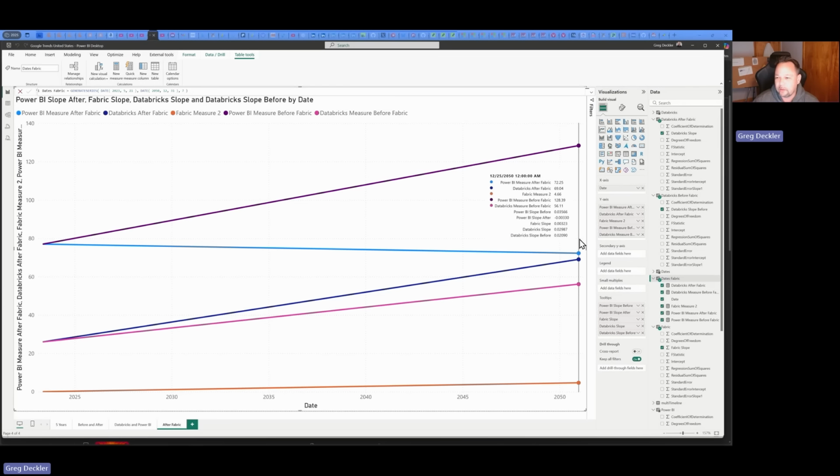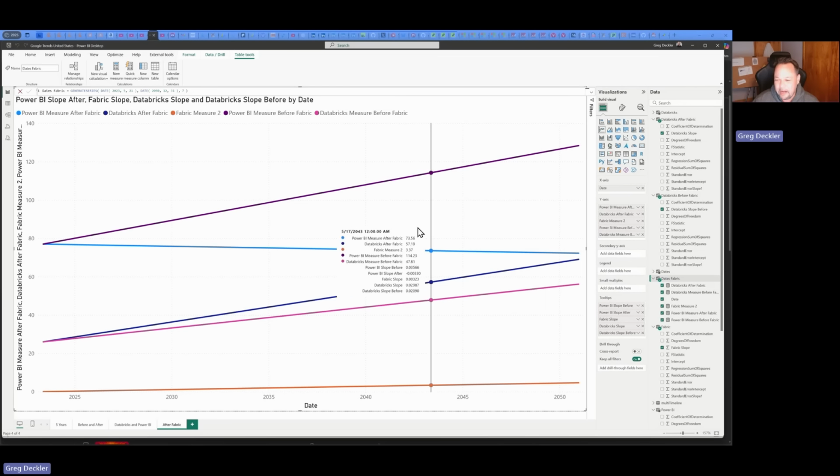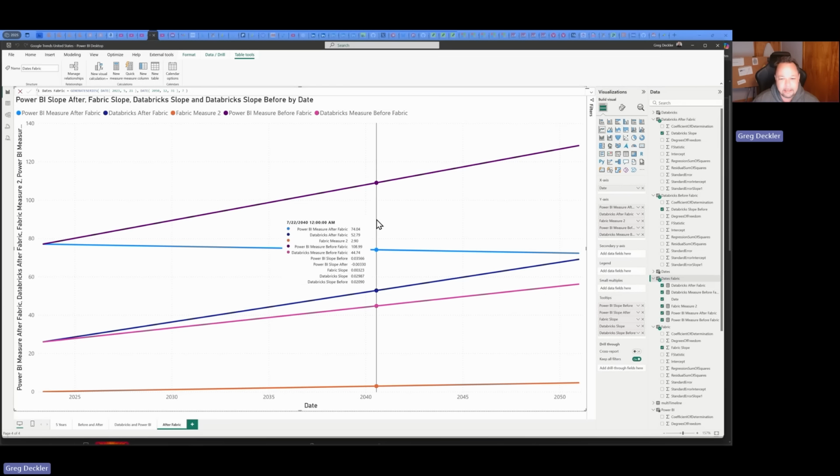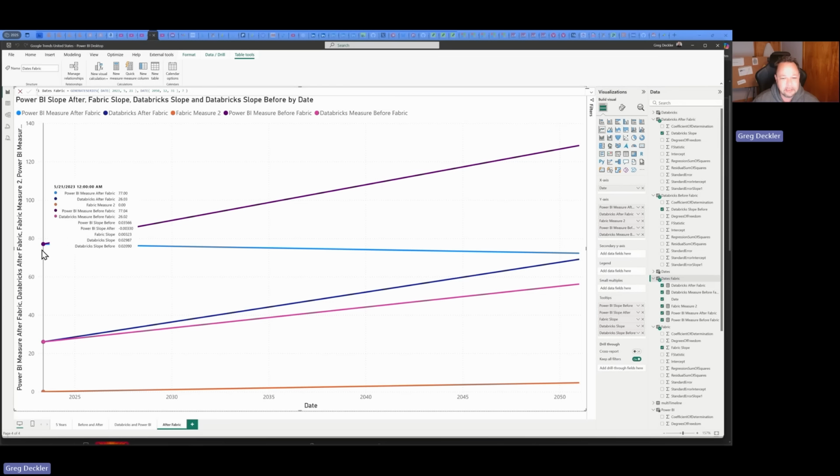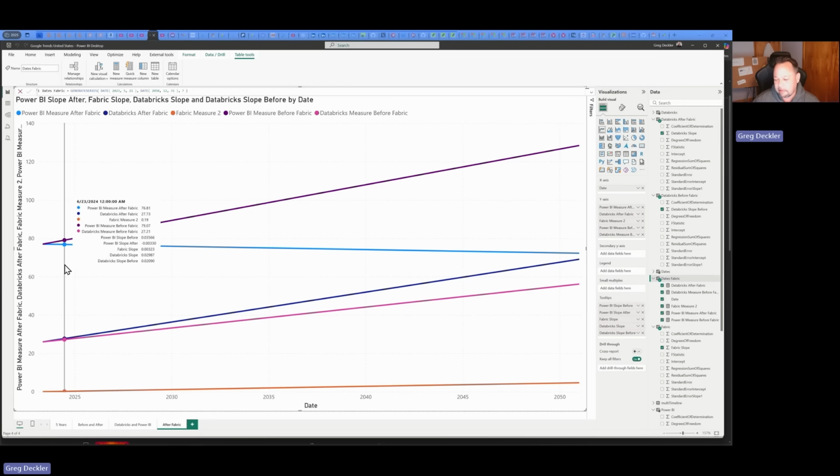But look all the way out in 2050, how much more popular Power BI would have been without the announcement of Fabric, whereas it just killed it. So in many ways, it seems to validate the position that Fabric killed the Power BI star, right?